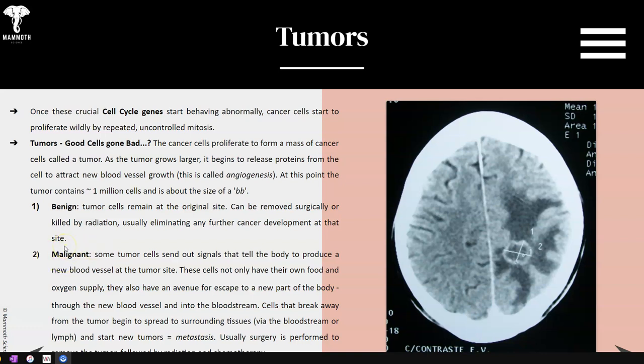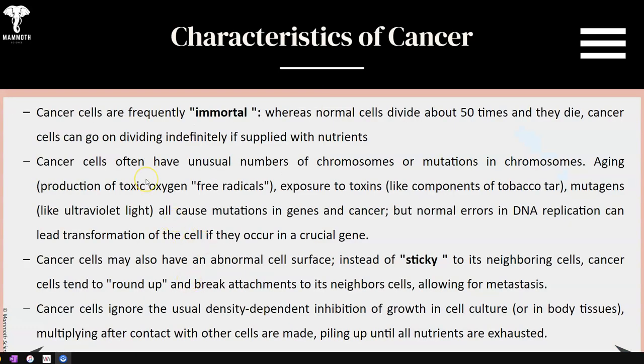Some tumor cells send out signals to tell the body to produce a new blood vessel at the tumor site. And once these tumors have blood flow, then tumor cells can spread throughout the body. That spreading is called metastasis. Cancer cells are frequently known as immortal, whereas normal cells divide about 50 times and die. Cancer cells can divide indefinitely if supplied with nutrients, thus the blood vessel that it tries to get to grow next to the tumor or to infuse the tumor with new blood.